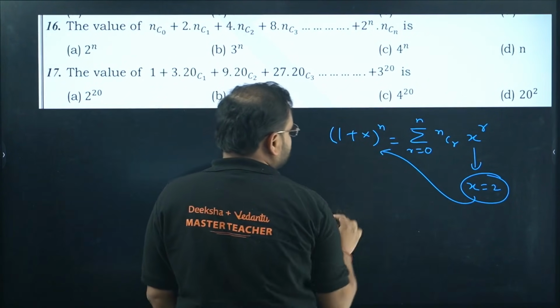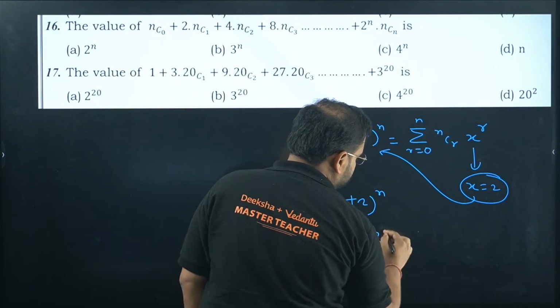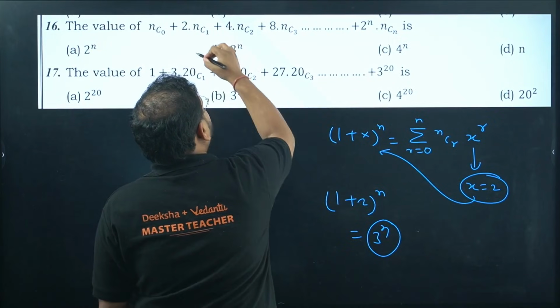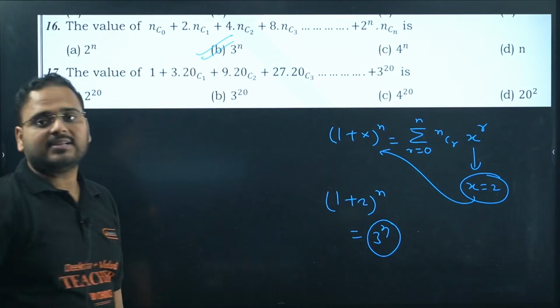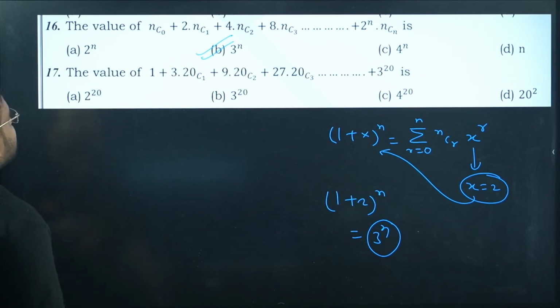So if x is 2, put it back over here. It means this expansion is nothing but 1 plus 2 power n. What is the answer? 3 power n. 3 power n is option B. Clear? Yes. Next, same question.